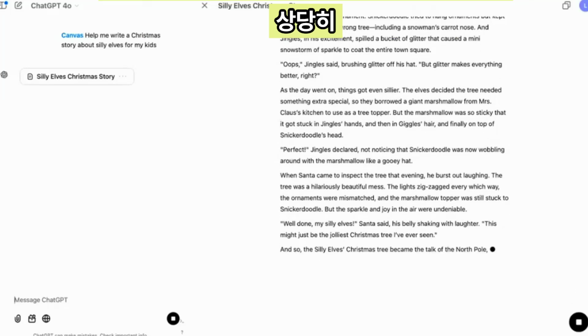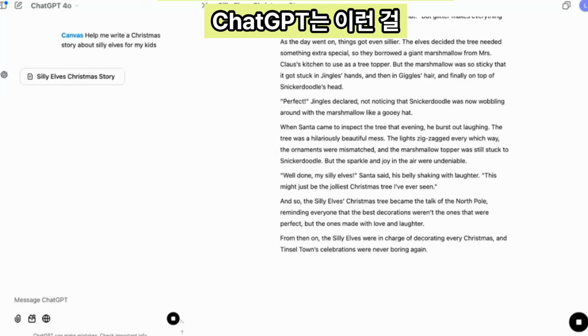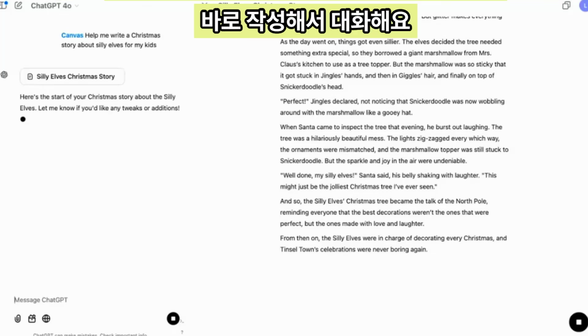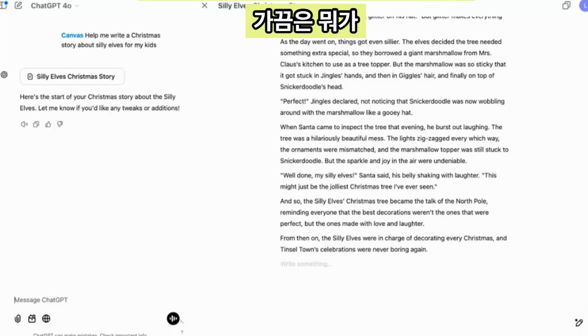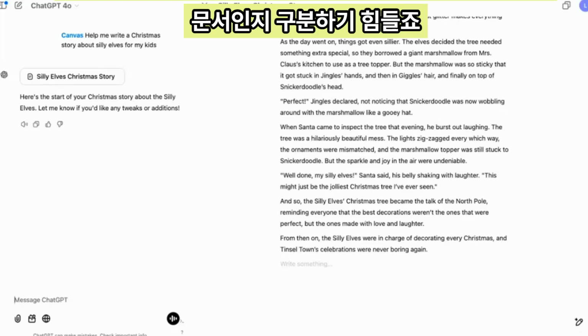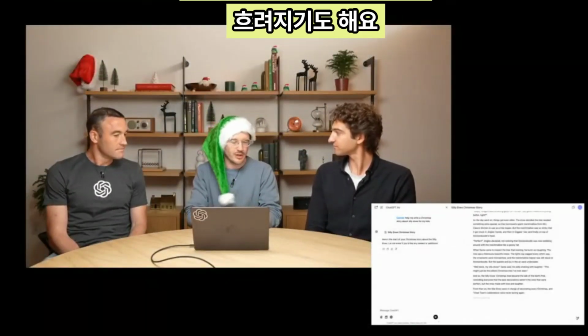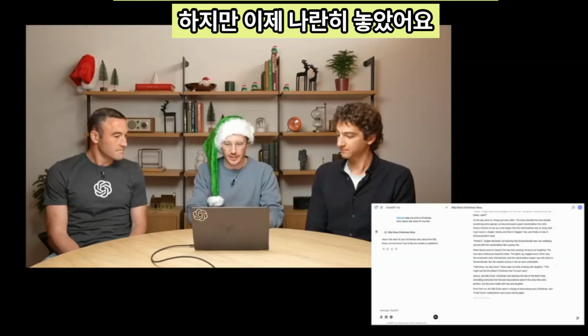This is pretty different from what would happen if you wrote this kind of prompt before. ChatGPT is good at this sort of creative writing work, but it would write it directly inline in chat, and sometimes it's hard to piece out what's the document and what's the preamble or what comes after. Especially if you wanted to make any changes along the way, things tend to get lost. But now you have this side by side.